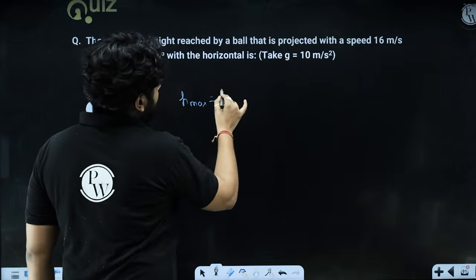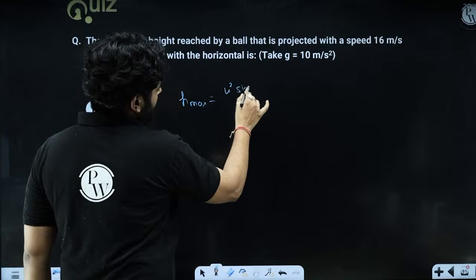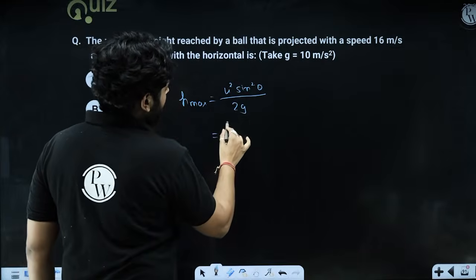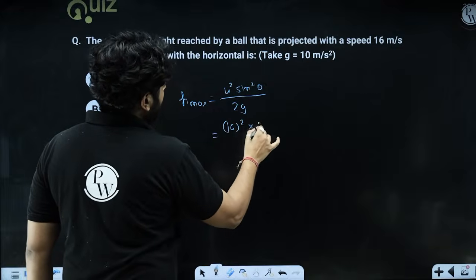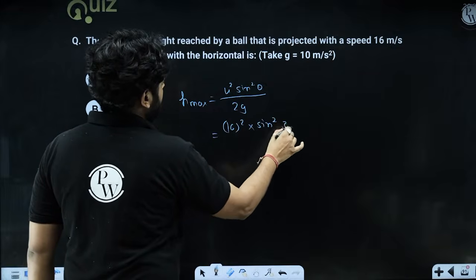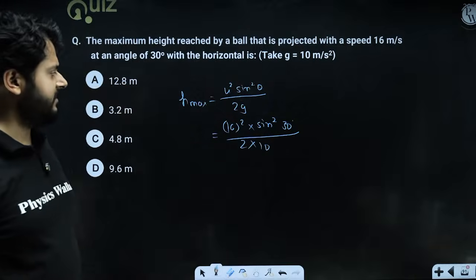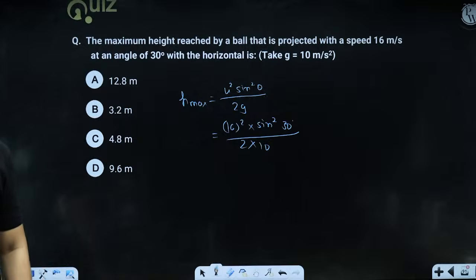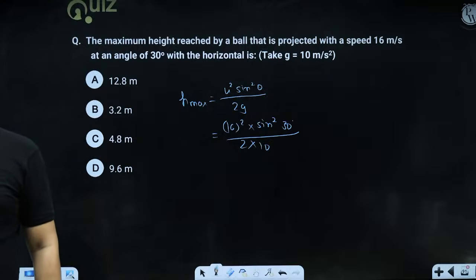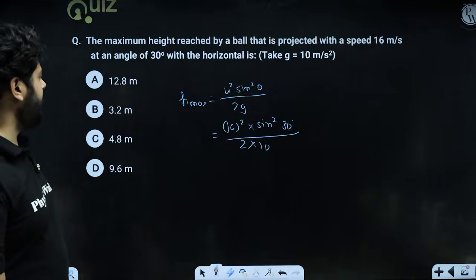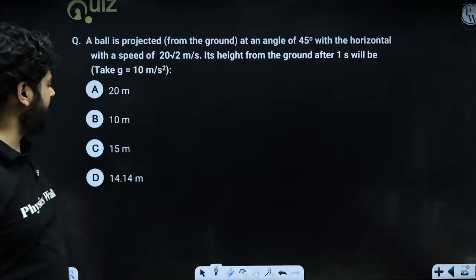So u square sine square theta upon 2g. It is projected with 16, so 16 square sine square theta upon 2g. Let's take g as 10. It is written, take g as 10. Just divide it and you will get your answer. Right? No problem, Krishna. Okay, no problem, beta. I believe the idea is very, very clear. So just divide it and you have the answer.